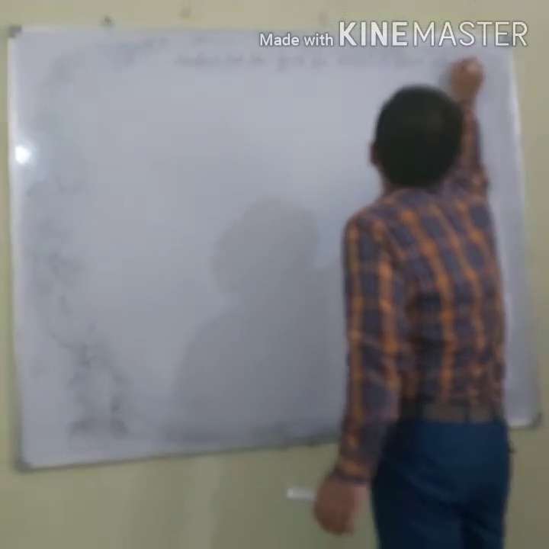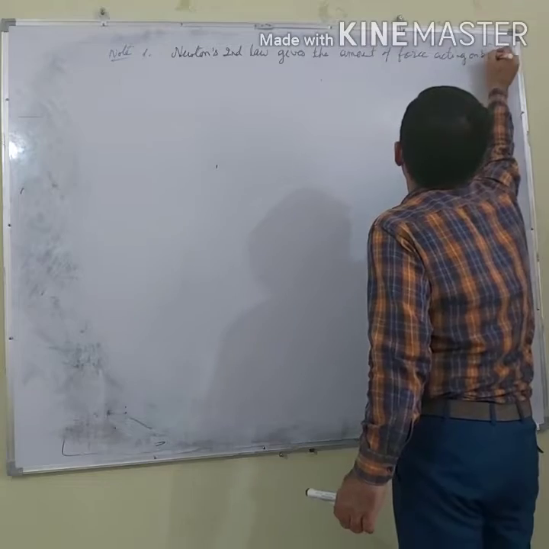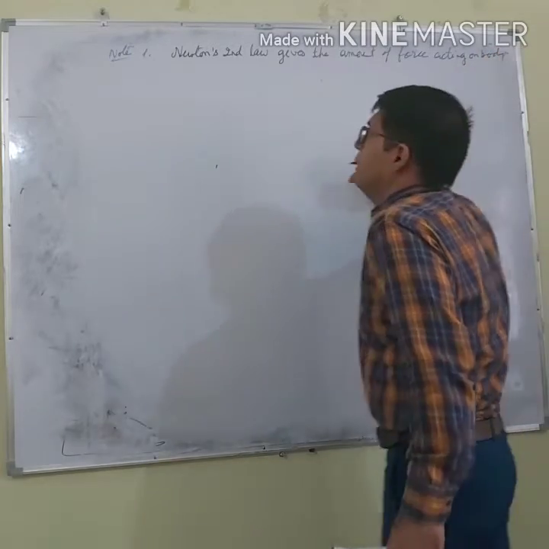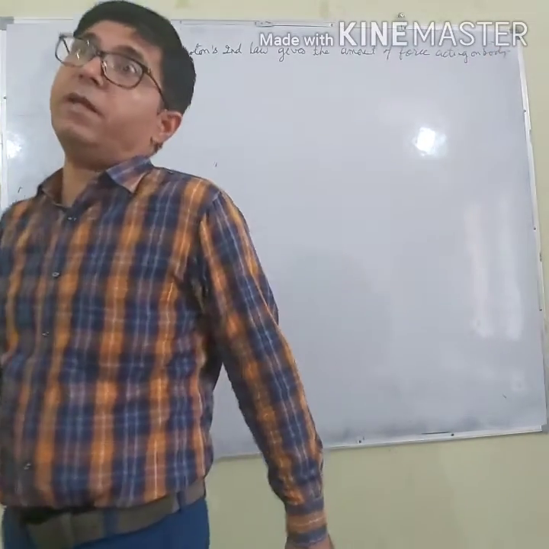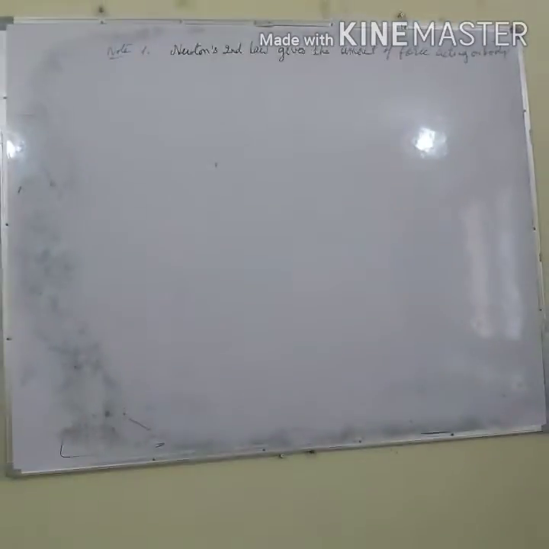We say force is acting on the body. How much force? It gives the amount of force acting on the body.